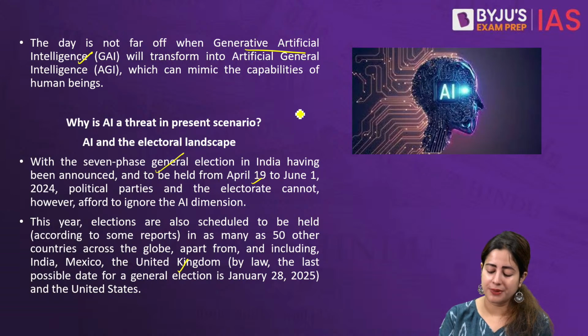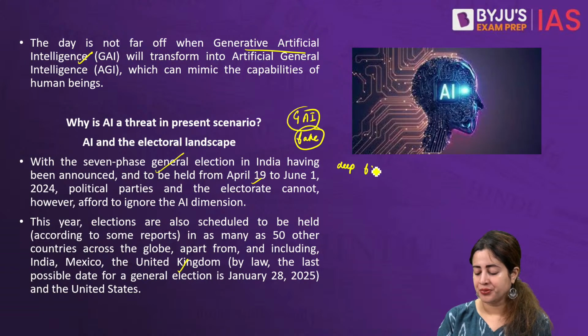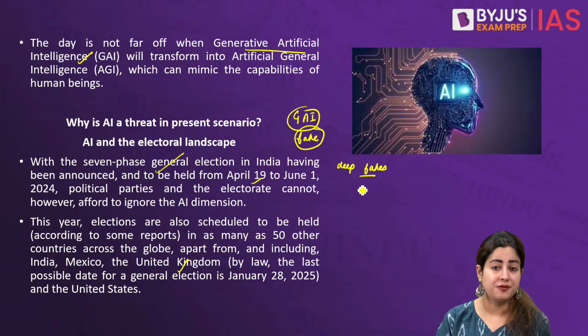But today we are talking about generative AI, which is a more sophisticated aspect of AI, which can be used to generate newer kinds of content ranging from music videos to imagery to content, ideas that can be very realistic. Sometimes they create fake ideas or fake images, which we also today call deep fakes, that look so real that it is very difficult for a layperson to actually identify that they are false. Now this is threatening the